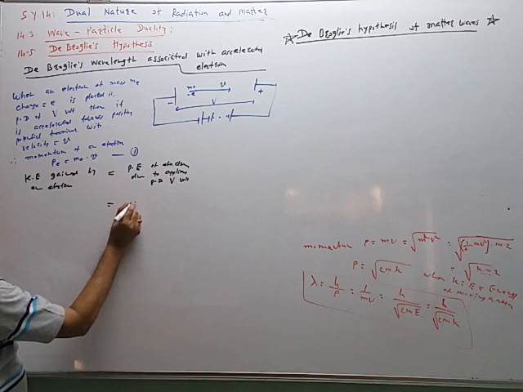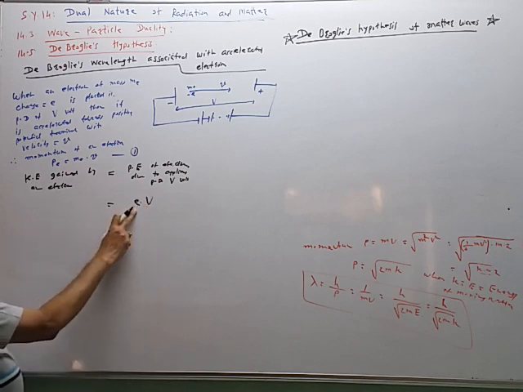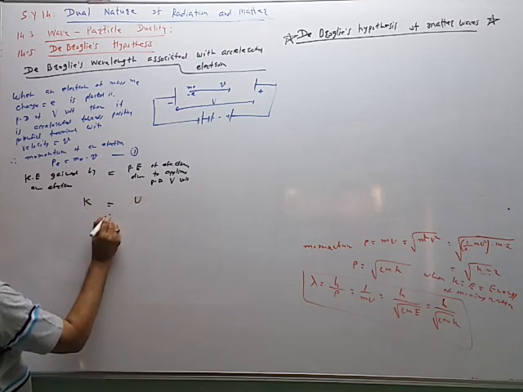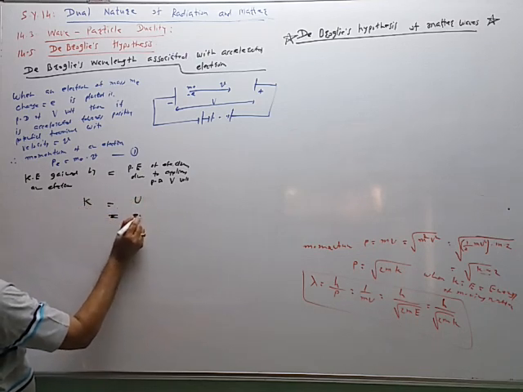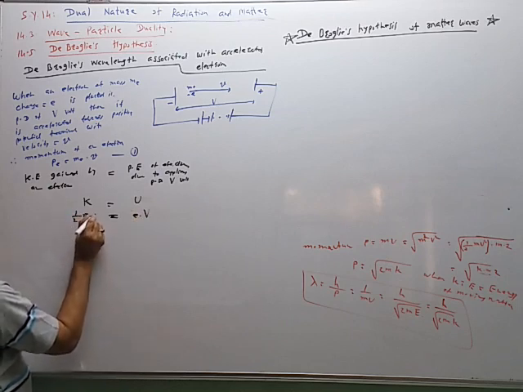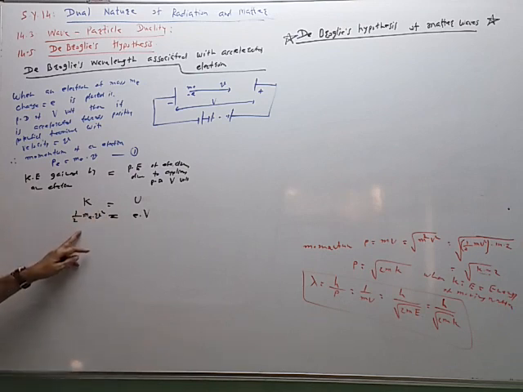So we know this relation e into V. Generally we take Q here. So basically the equation: kinetic energy K is equal to U, and this U is equal to e into capital V, and this is equal to 1/2 mass of the electron into velocity of the electron squared. So this is one more relation.